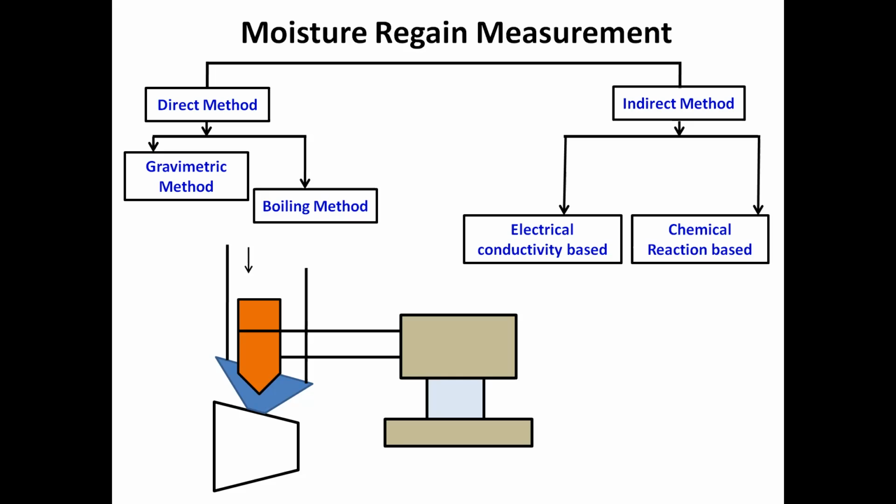Oven dry polyester will give this much of resistance. Oven dry cotton will give this much of resistance. But as these materials absorb moisture, the electrical conductivity will enhance and electrical resistance will decrease. So what do the instruments generally do? They normalize the value of electrical conductivity with the amount of moisture which is present in the material. So on the basis of mathematical modeling or calibration curve, these instruments or techniques also give a very accurate value